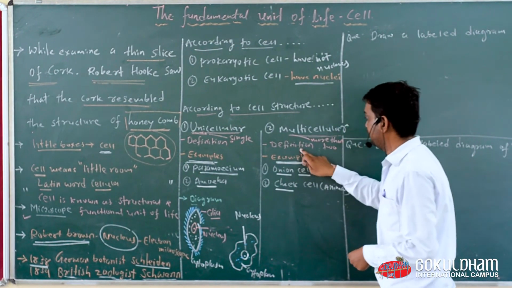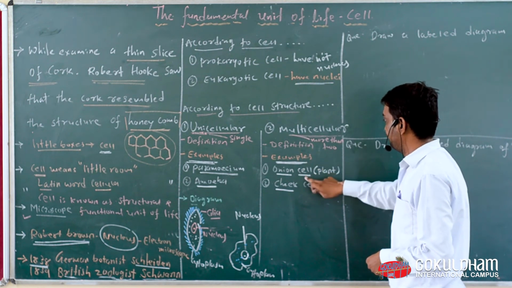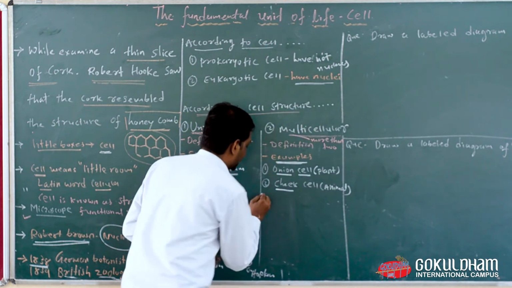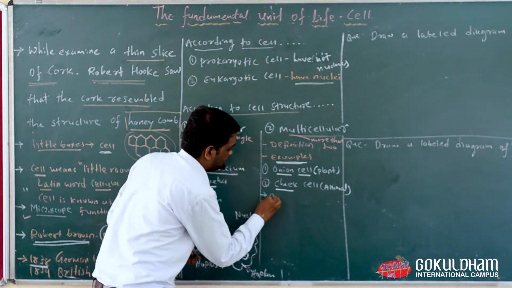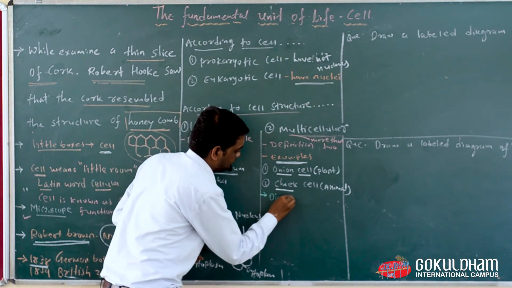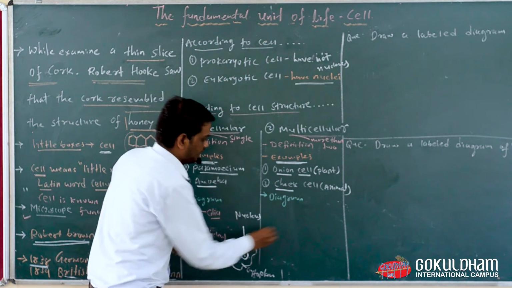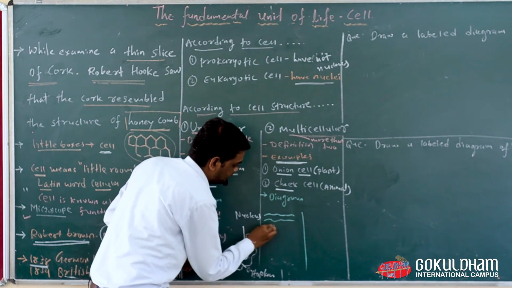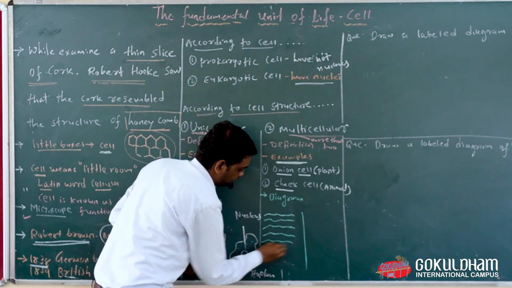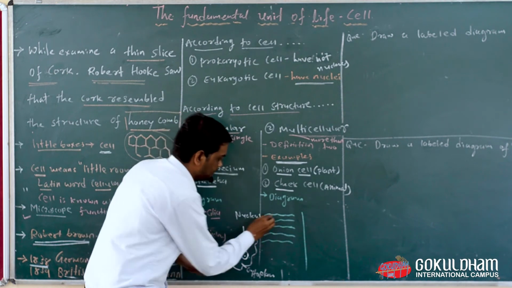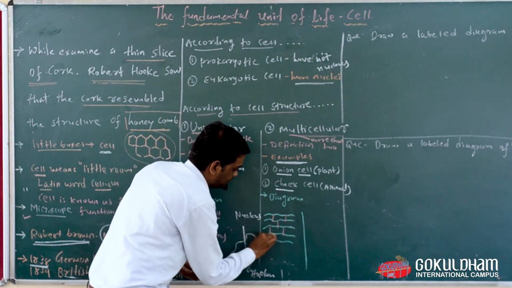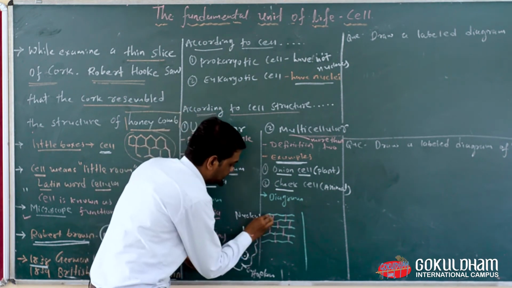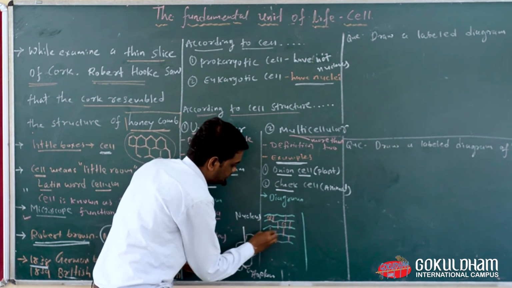First of all we will see the definition and examples. Now we are going to see the diagram. What are the diagrams of onion and cheek cell? Everyone look here, diagram of onion cell. This one is known as the diagram of onion cell. Now this one is known as nucleus.